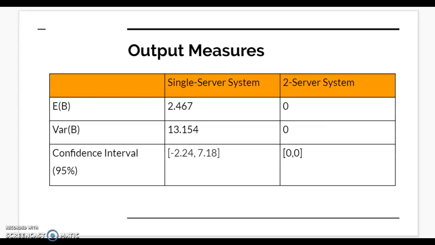The table summarizes the output measures calculated, which are the expected number of customers that balked, the variance, and the confidence interval. For the single server system, the expected number was 2.467, whereas for the two server system, the expected number was 0. Because the expected number for the two server system was 0, systems with more than 2 servers were discarded, as that would only increase the total labor cost.